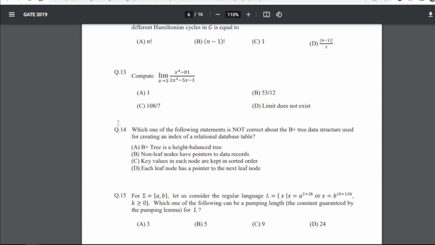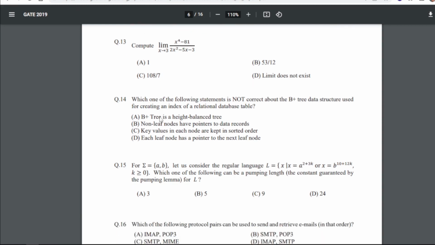Now it is asking to compute this limit. All right, so once again, when you go step by step and solve the question, you will get the answer as C, that is 108 by 7.